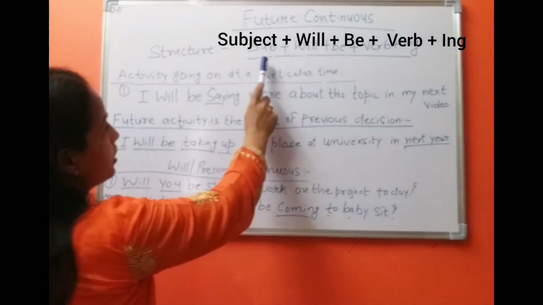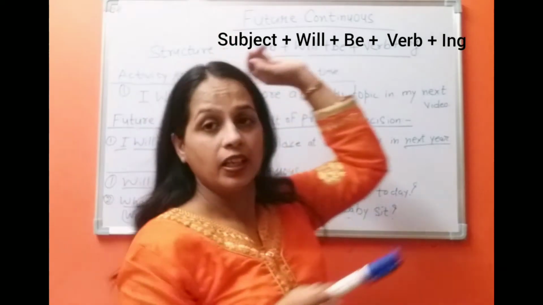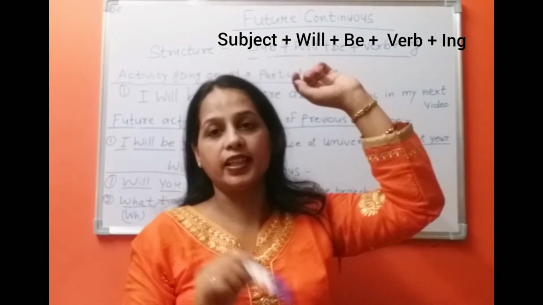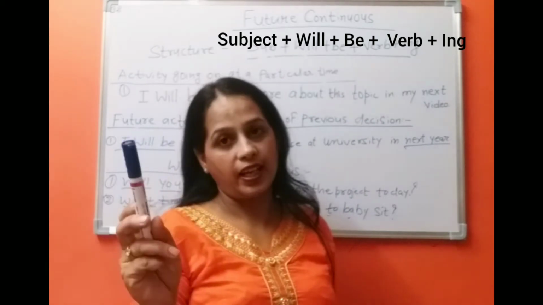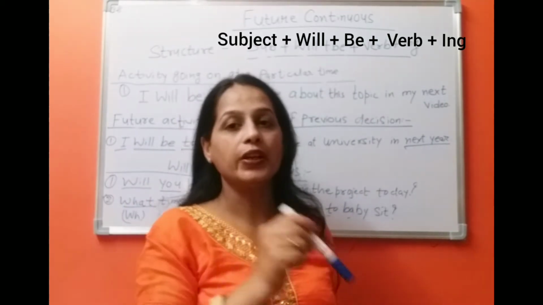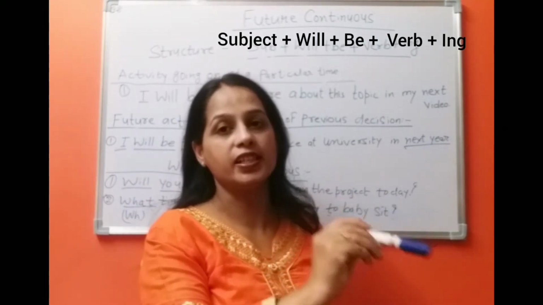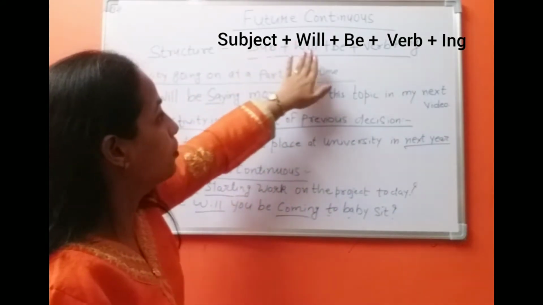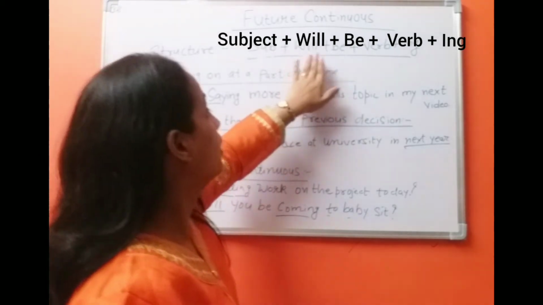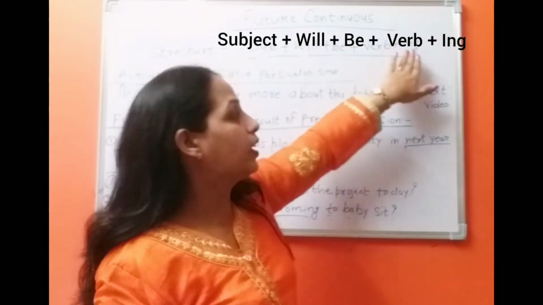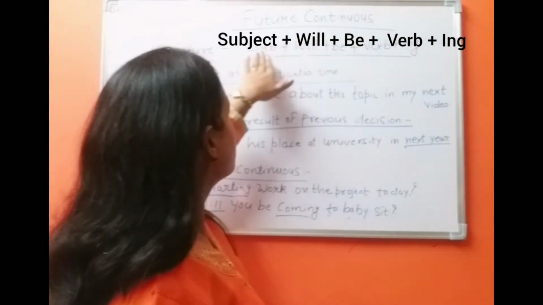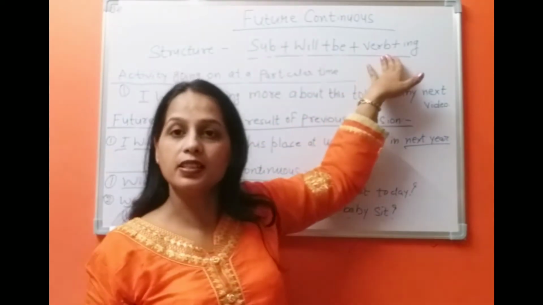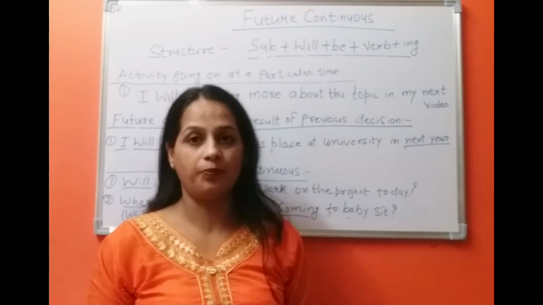First we use a subject. In English grammar, a person who is doing the action is called the subject, like I, we, you, they, he, she, it, or any name. Subject plus will be plus verb in the ing form. I repeat it: subject plus will be plus verb in the ing form.